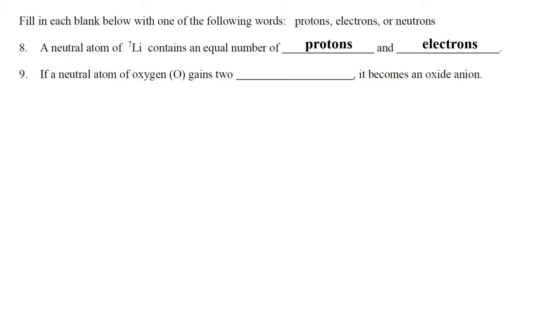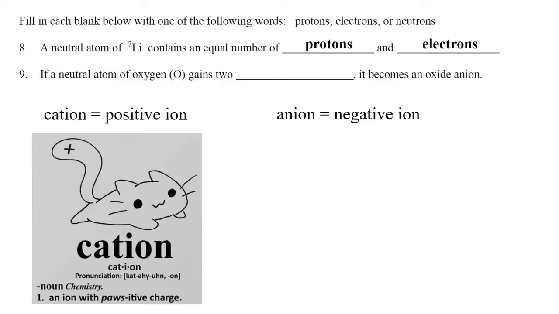If a neutral atom of oxygen gains 2 blank, it becomes an oxide anion. So a cation is a positive ion. An anion is a negative ion. You can remember that the word cation sounds like cat, so a cation is an ion with a positive charge. That helps you remember that.